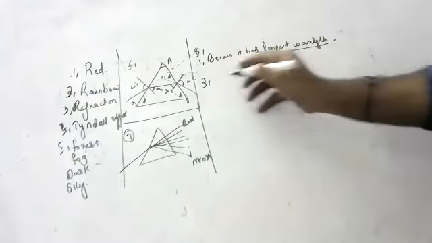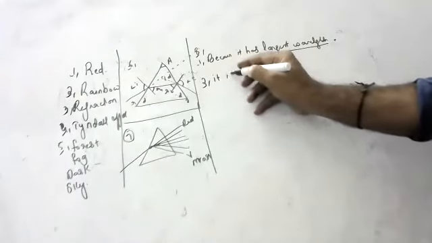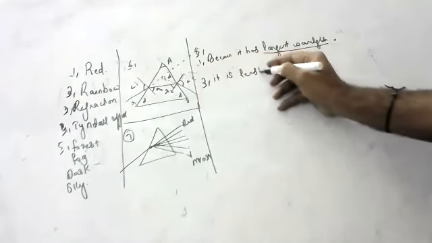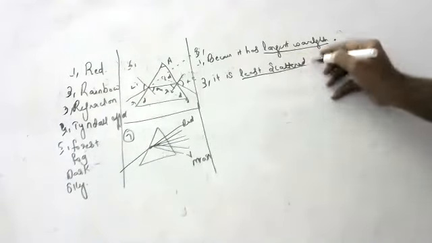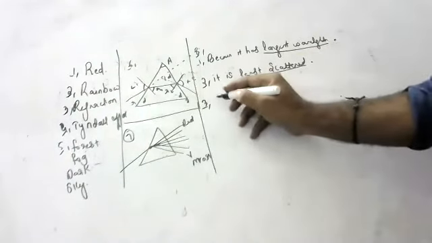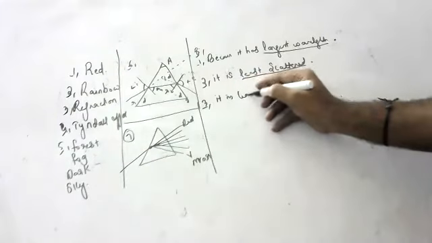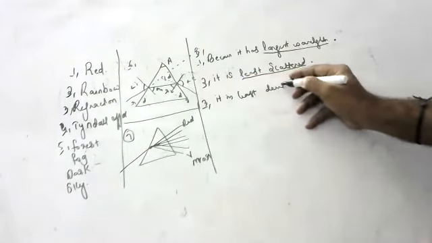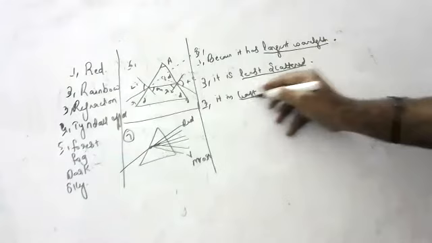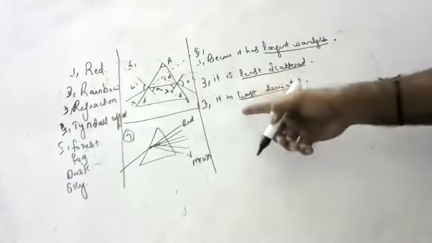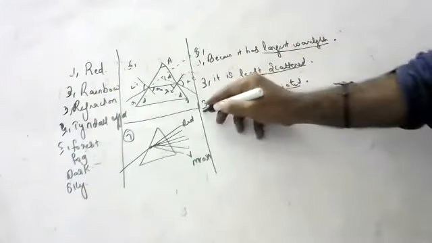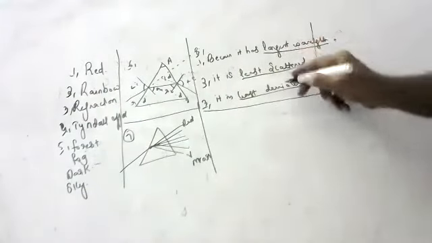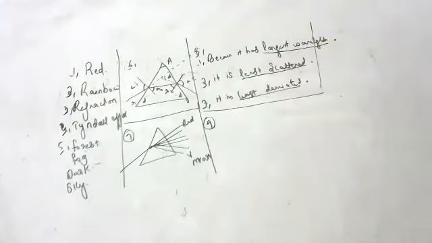Second one: it is least scattered. Underline least scattered. Give one line gap and write down: it is least deviated. Underline. That's all, three points. Whether it is a 1 mark, 2 mark or 3 mark question, this is the best answer. Leave the gaps and underline what is to be underlined. You should know, children.